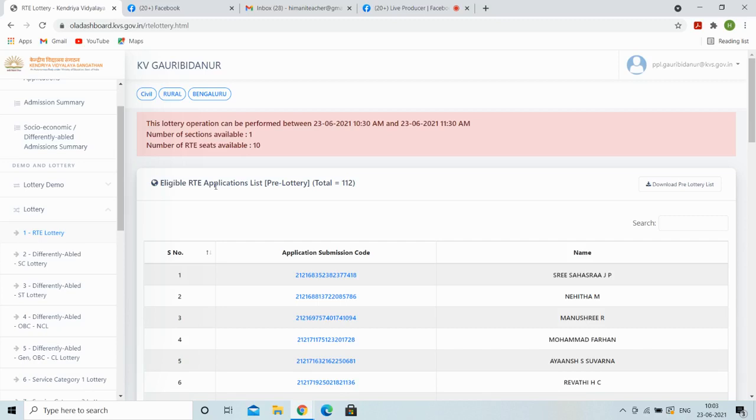Good morning, everyone. This is Kendriya Vidyalaya Gauribidnu going live for the lottery of Class 1 admissions. The lottery process will start at 10:30 a.m. We are waiting for the lottery committee members to arrive, and thereafter the lottery process will start.